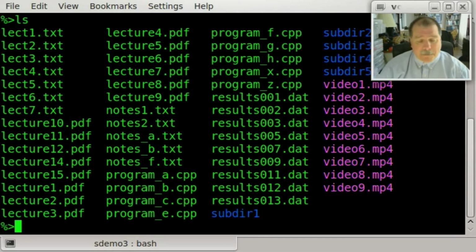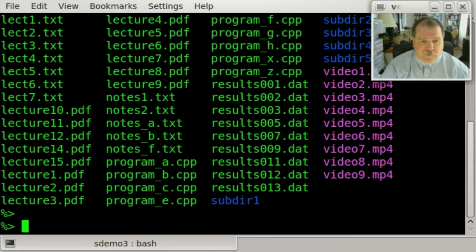Those two symbols that we're going to consider here first are the question mark, which can be used to match a single character in a file name as long as it is a non-null character, meaning that it has to be a character. It can't just be no character at all. There's also going to be the asterisk here, or the star, which is going to be used to match a series of characters that can be of any length. And in fact, in this case, it can match no characters whatsoever. You might say, why would you want to match no characters? But that turns out to be somewhat useful for a variety of ways that we will see.